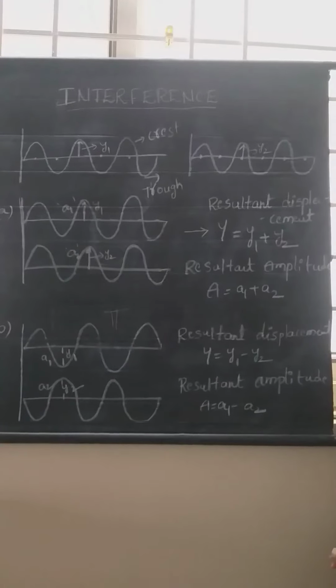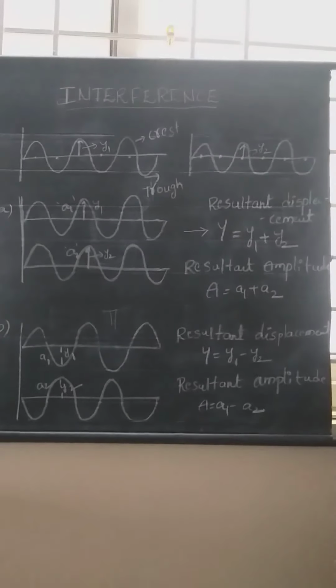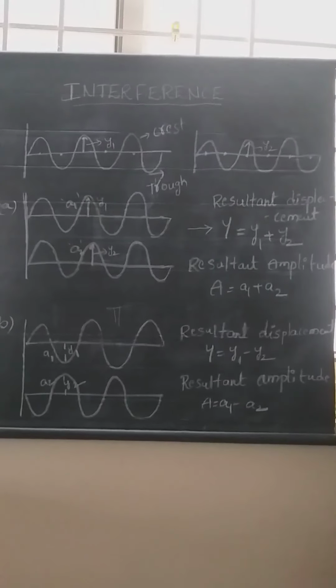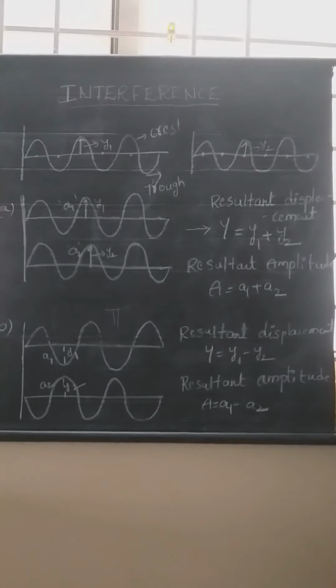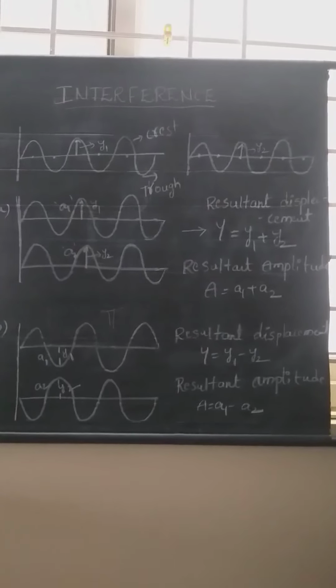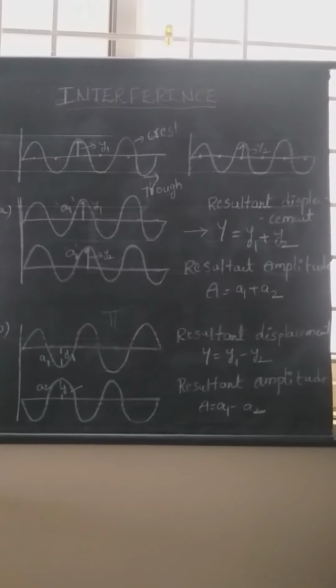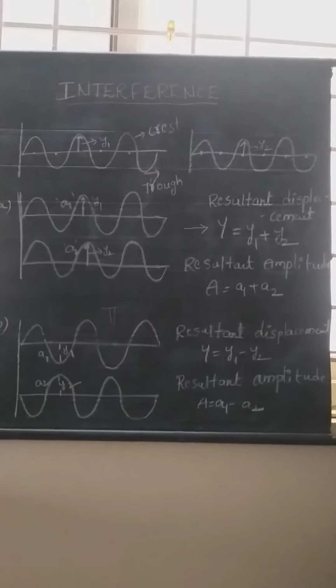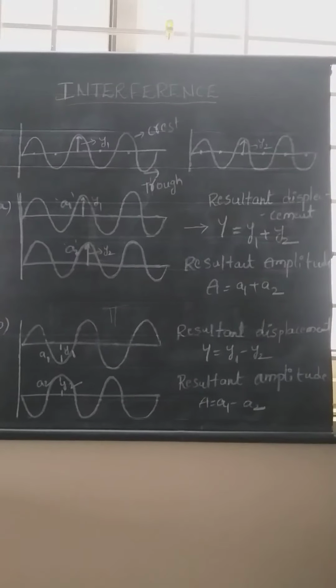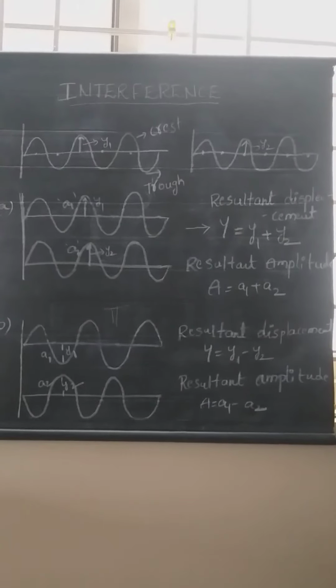In today's class, we are going to discuss the definition of interference. Before that, what is the principle of superposition? Next, the basic need of interference. What is the basic need of interference? It is nothing but coherent sources and the property of coherence. These points we will discuss in today's session.